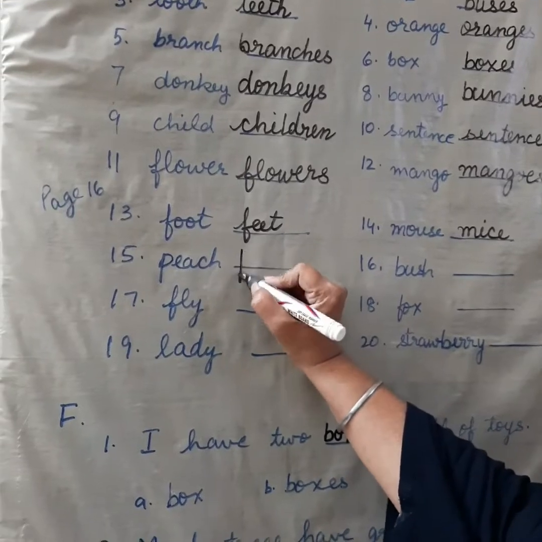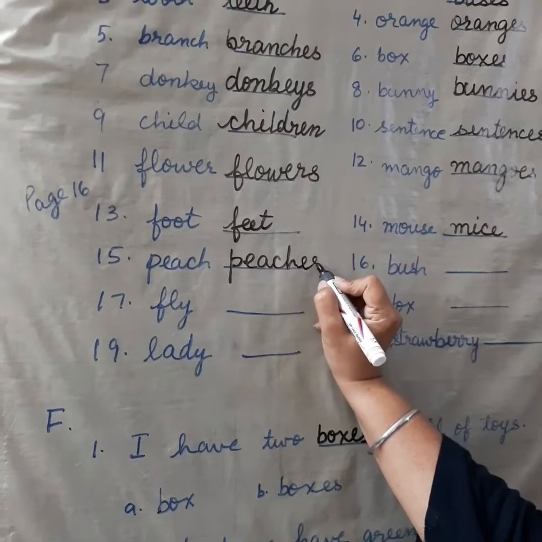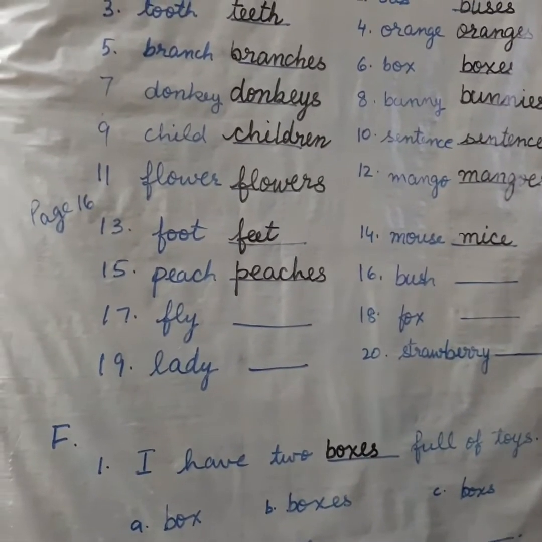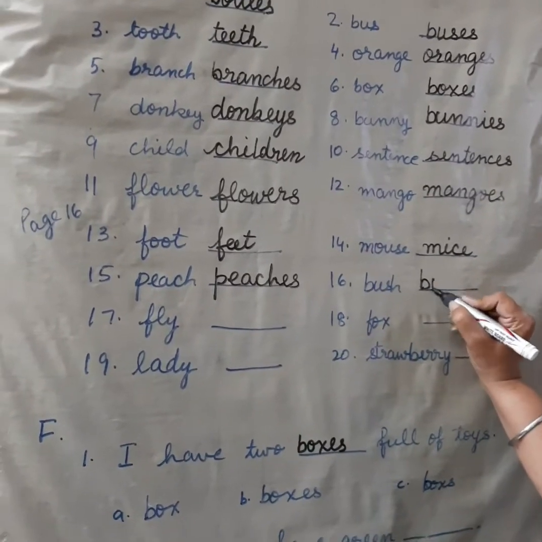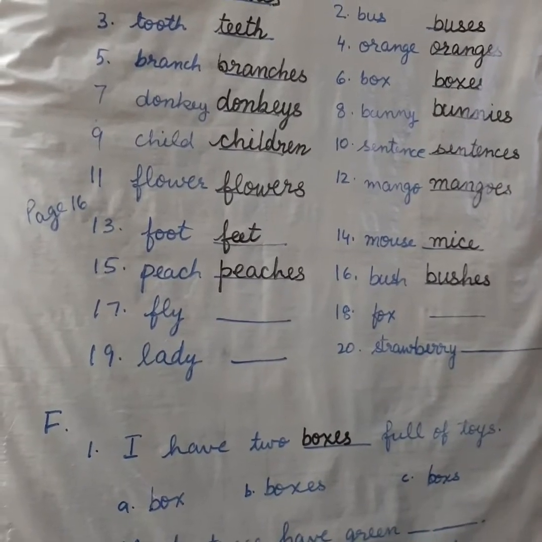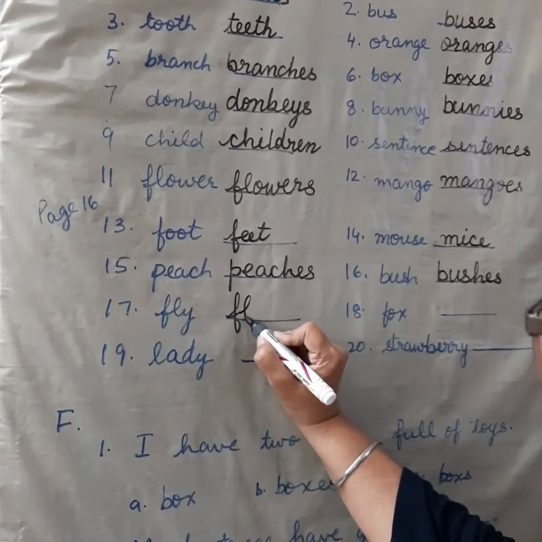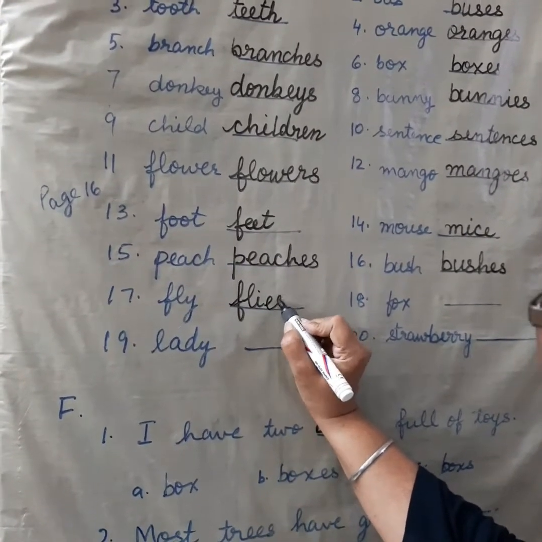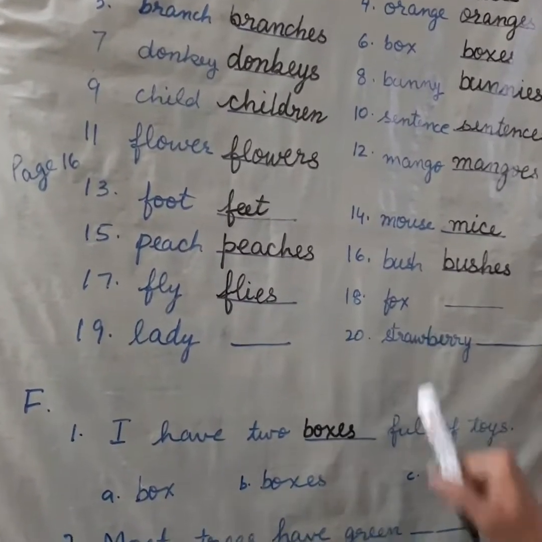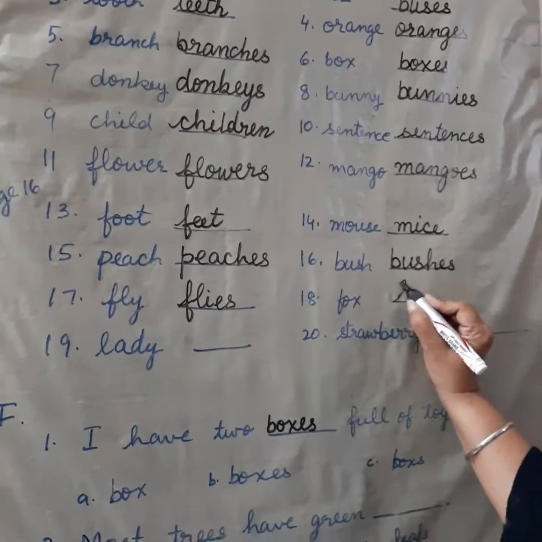Peach. Again the hissing sound. So you will add es. Peaches. Bush. Yes, the hissing sound. Bushes. Fly. You will replace y and you will write ies. Flies. Now number 18 is fox. Again the hissing sound. So what will you add?